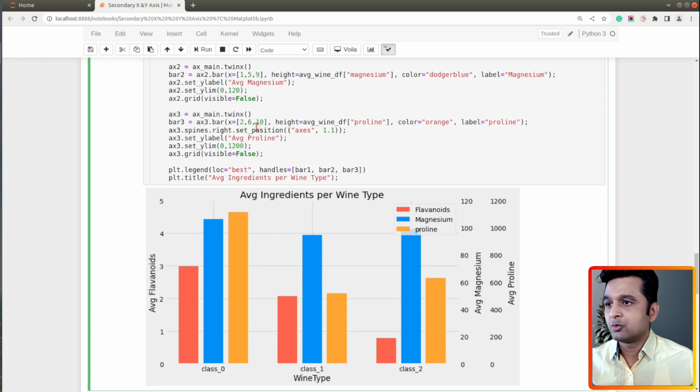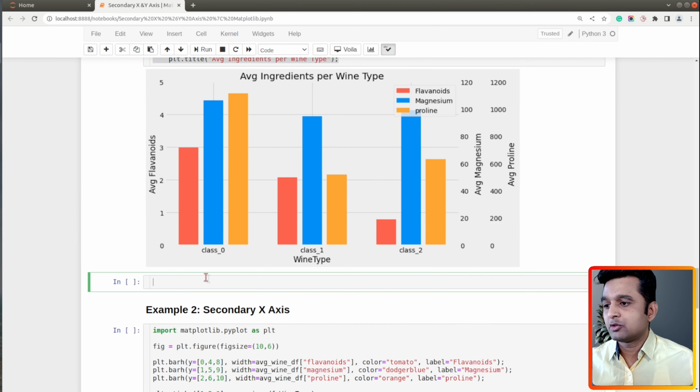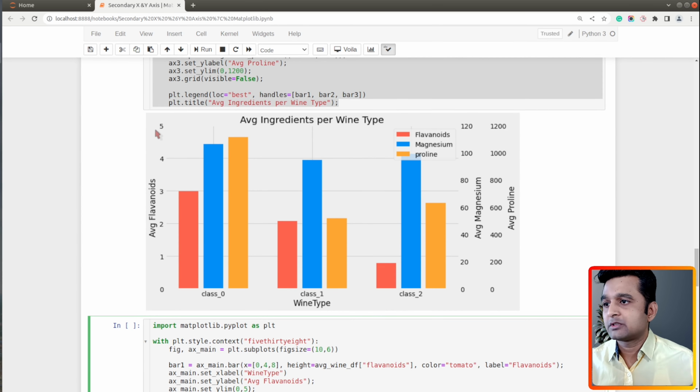So how can we do that? The simplest solution is to use the same number of ticks for all three axes. I have decided to use 10 ticks for all the three axes. So I will start from 0 and go till 5, and every time I will increment the values by 0.5. So 0, 0.5, 1, 1.5, and so on till 5.